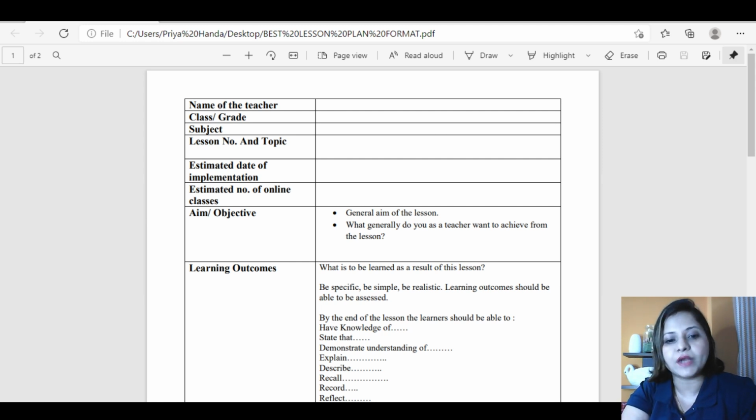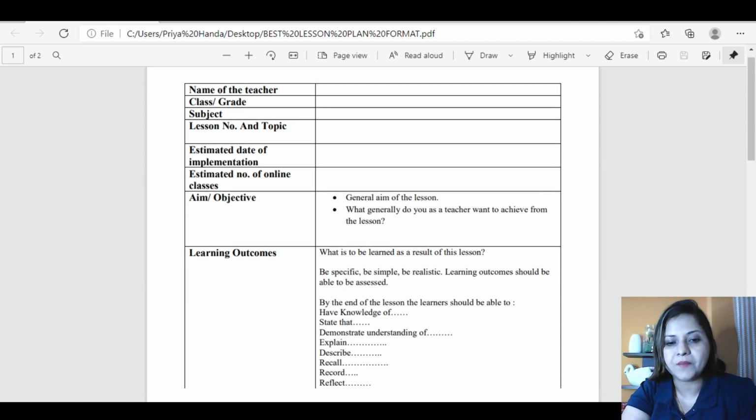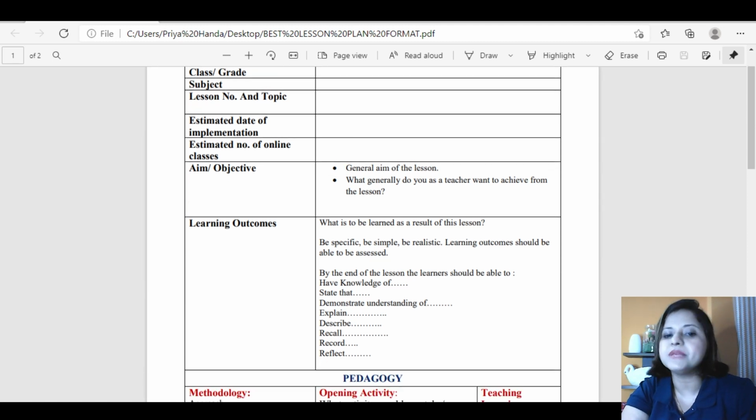So I've mentioned a few pointers here. What is to be learned as a result of the lesson? Be specific, be simple, be realistic when penning down your learning outcomes. Learning outcomes should be able to be assessed. By the end of the lesson, the learners would be able to, this is the language you use while writing the learning outcomes. They would have knowledge of so and so.